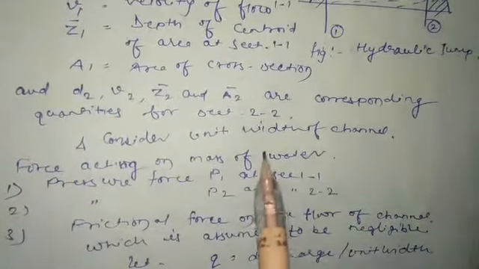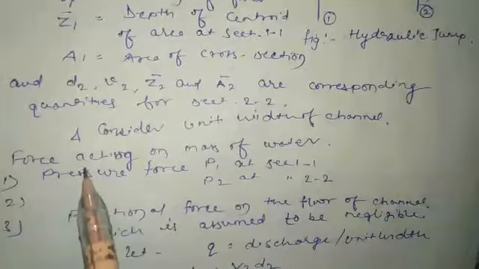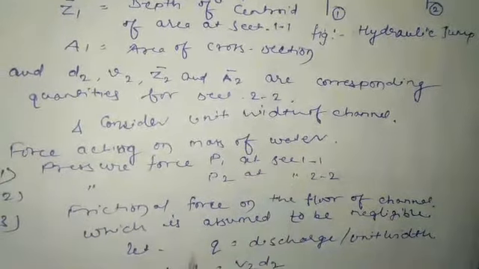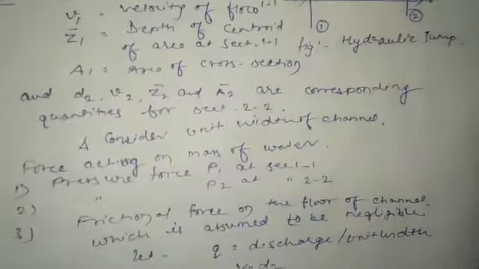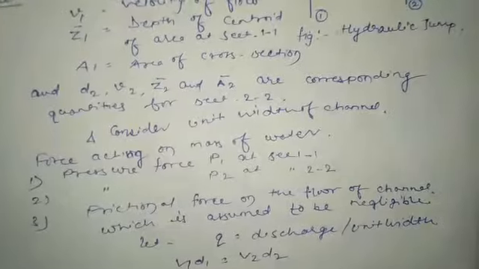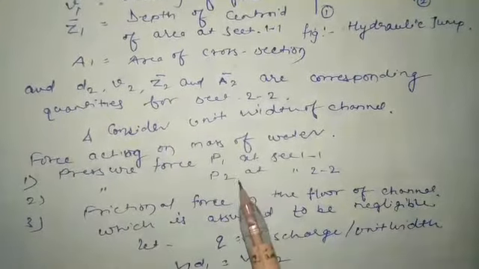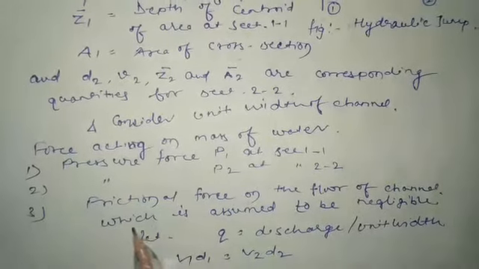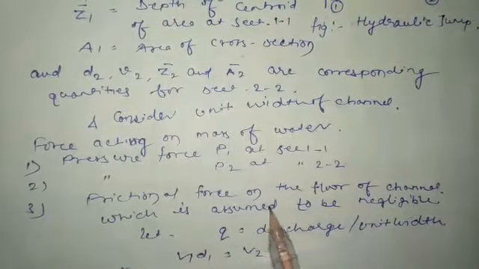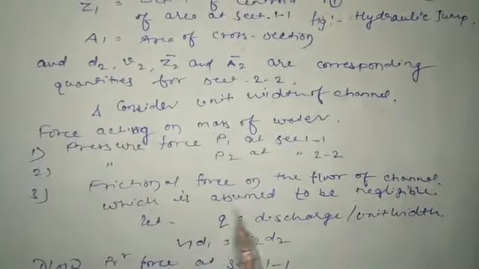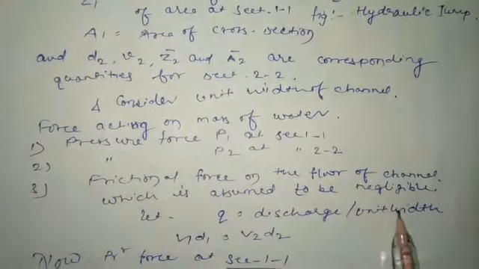Now we calculate the forces acting on the mass of water, right? The first force is pressure force P1 at section 1, and the second force is pressure force P2 at section 2-2, right? And the third is a friction force on the floor of the channel, which is assumed to be negligible, right?